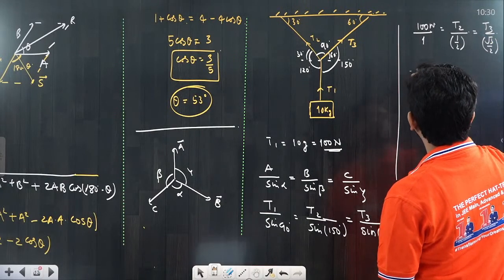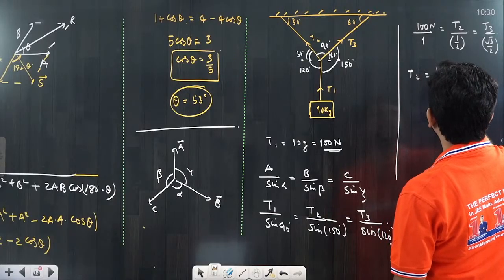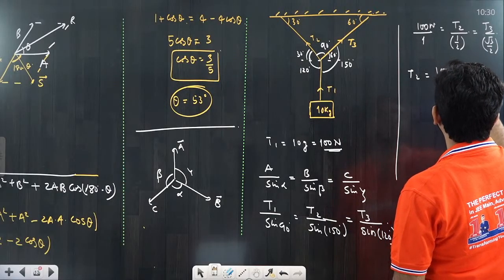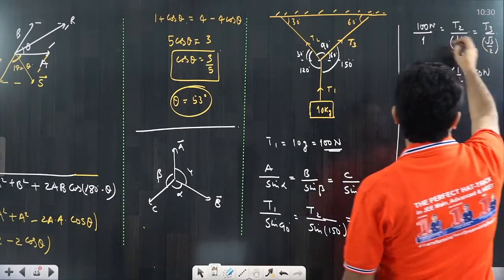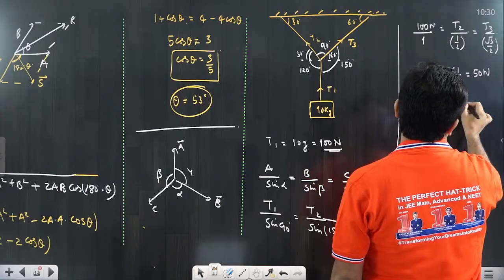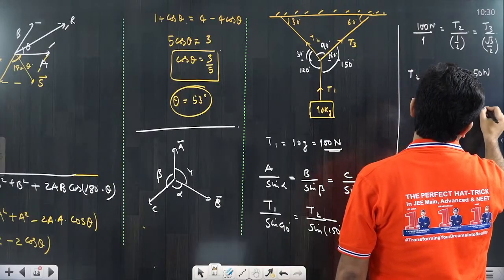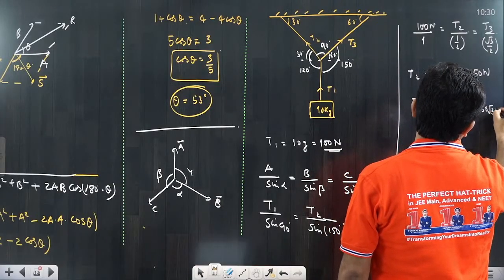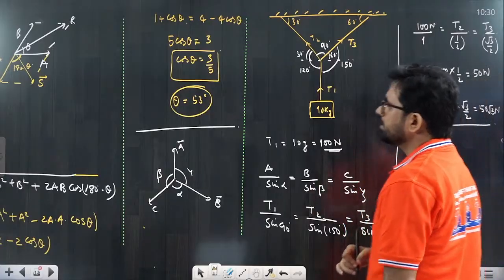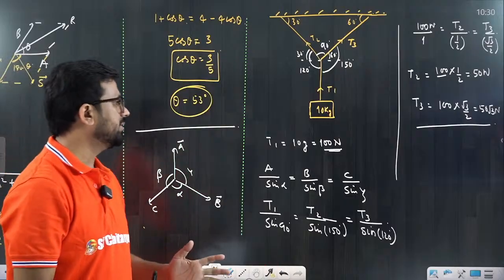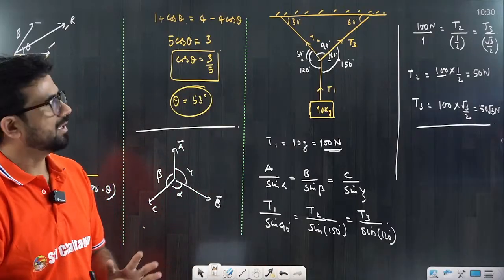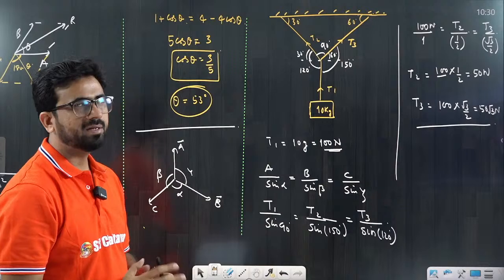Now from here if I ask you T2, T2 would be how much? 100 into 1 by 2, that is equal to 50 Newton. Similarly if I want to calculate T3, T3 would be how much? 100 into root 3 by 2, that is equal to 50 root 3 Newton. That's the answer. So this type of question also comes in paper, so we can understand how, using Lami's theorem, we can solve the questions. Okay, now we understand those basic type of problem.